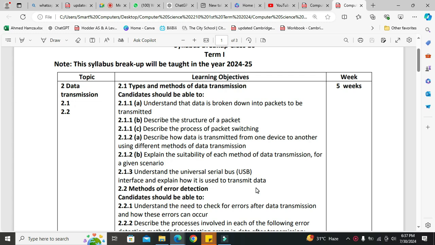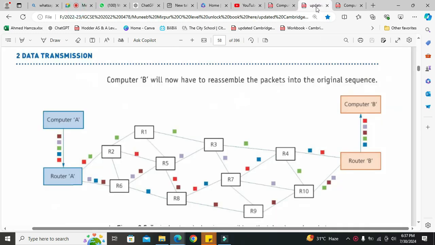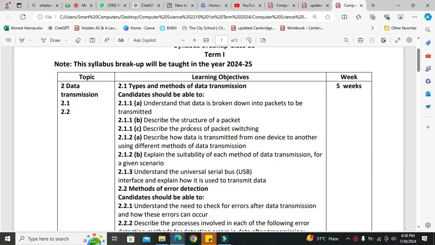Okay, Assalamu alaikum everyone. Okay, now let's link our topic with these objectives. Is part of your O level. So let's check how much we have covered according to these objectives. So here is the book and these are the objectives.